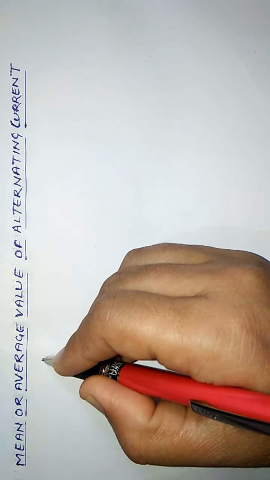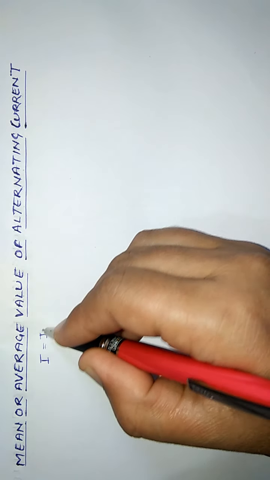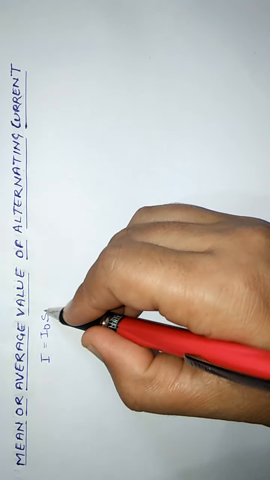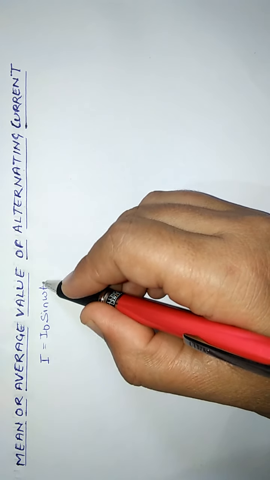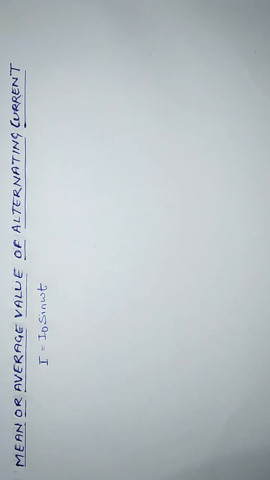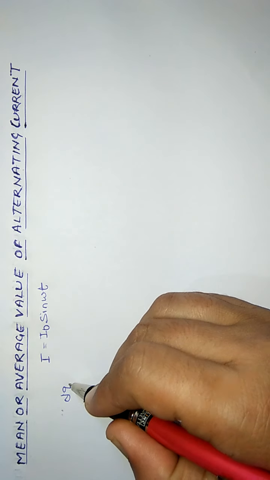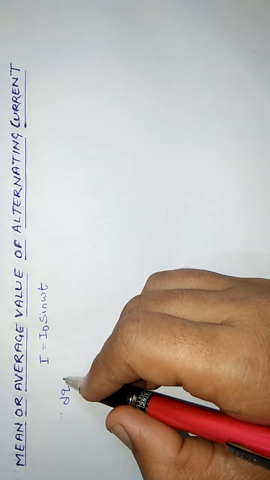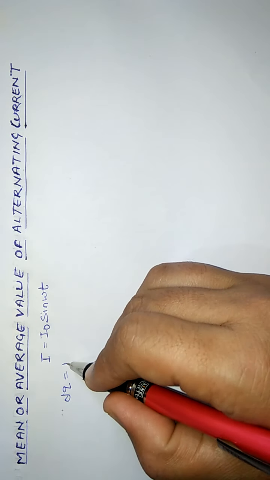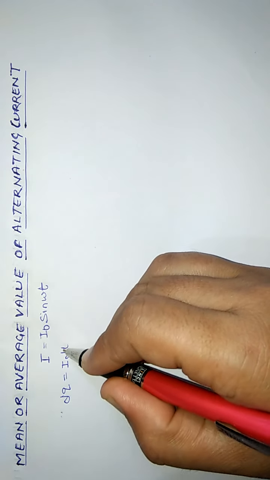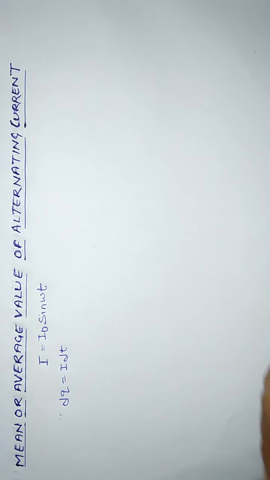As we know, the instantaneous value of alternating current is given by I equals I naught sine omega t. If we take this current through the circuit as remaining constant for a very small time delta t, then the charge sent by the alternating current in this small time will be dq equals I dt.